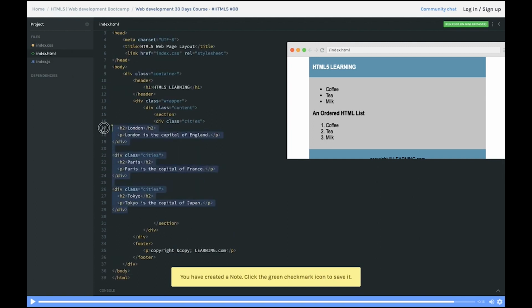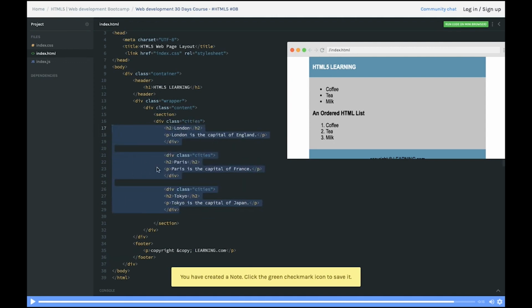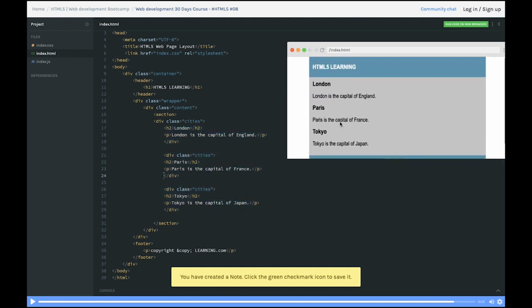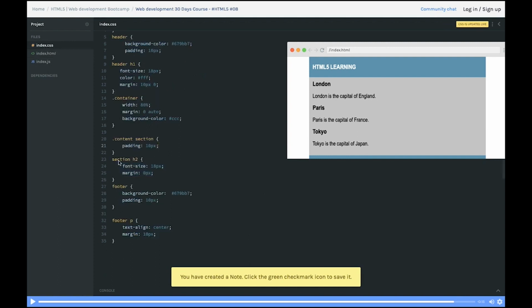Now another thing is you can add more content inside it. What this is doing is, okay, let's put some tags, H2 and text. Now the important thing is how you can style these nodes. We have a wrapper, we have a content, and we have a section. Section is actually a native tag of HTML5, and you can see section H2. We didn't put a dot because section is not a class. Section is an HTML tag.